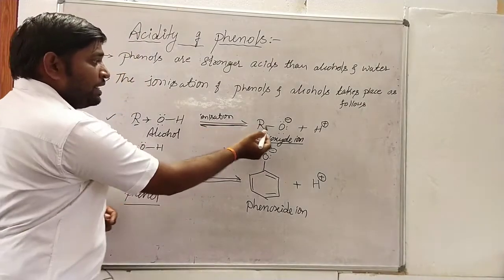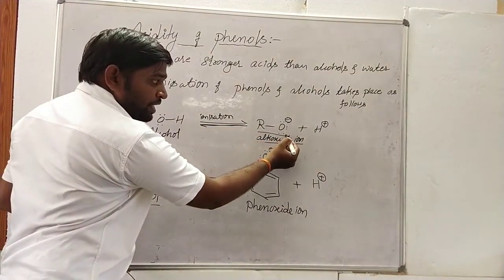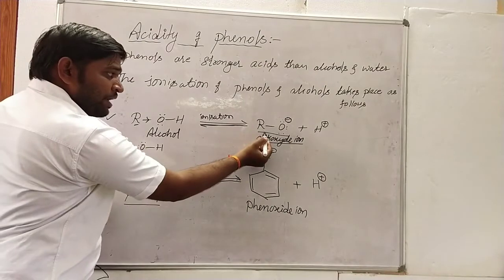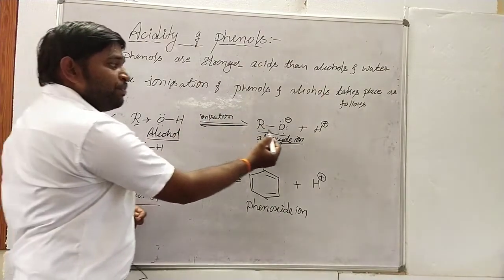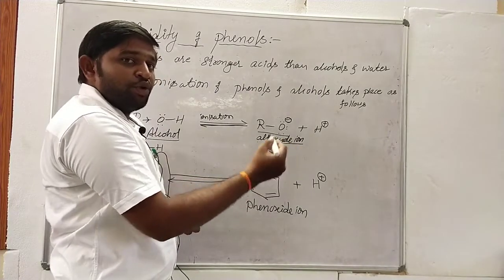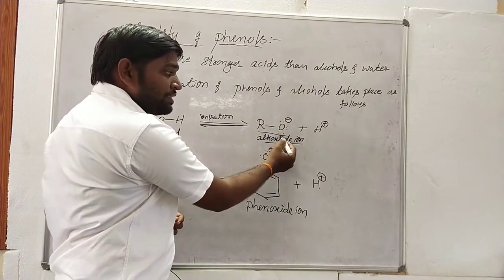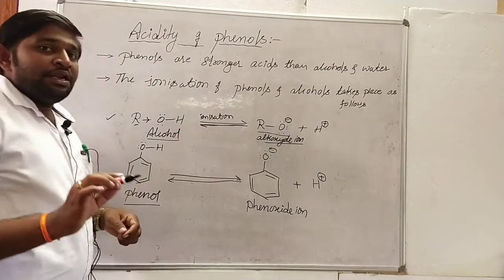This alkoxide ion is not stable, it is unstable, so it will again lead to the formation of alcohols. That's why we do not consider the alkoxide ion as more acidic. It is less acidic because it is more unstable in nature.